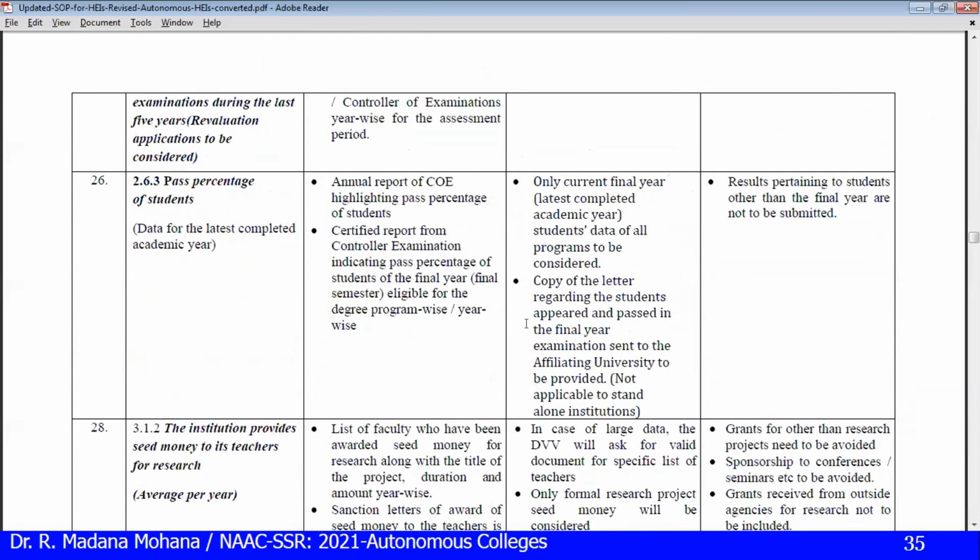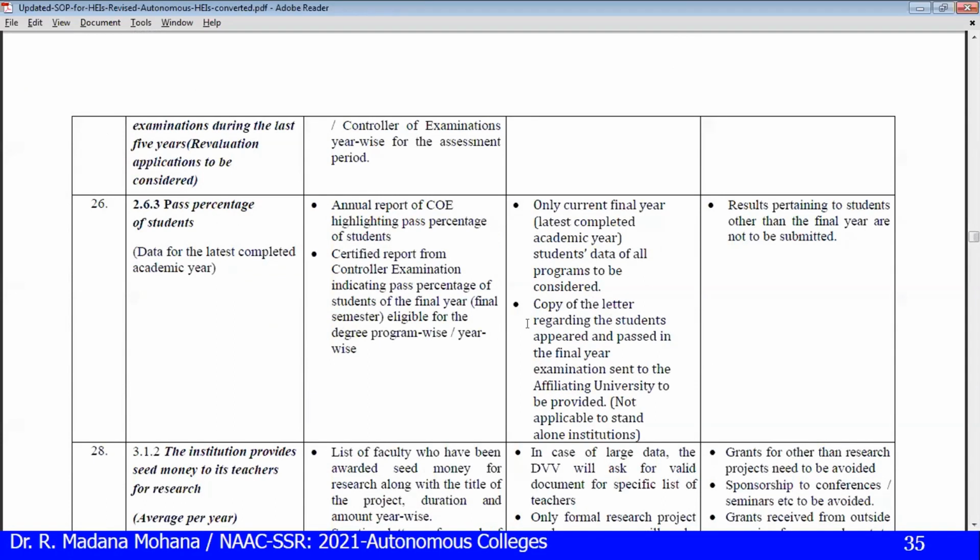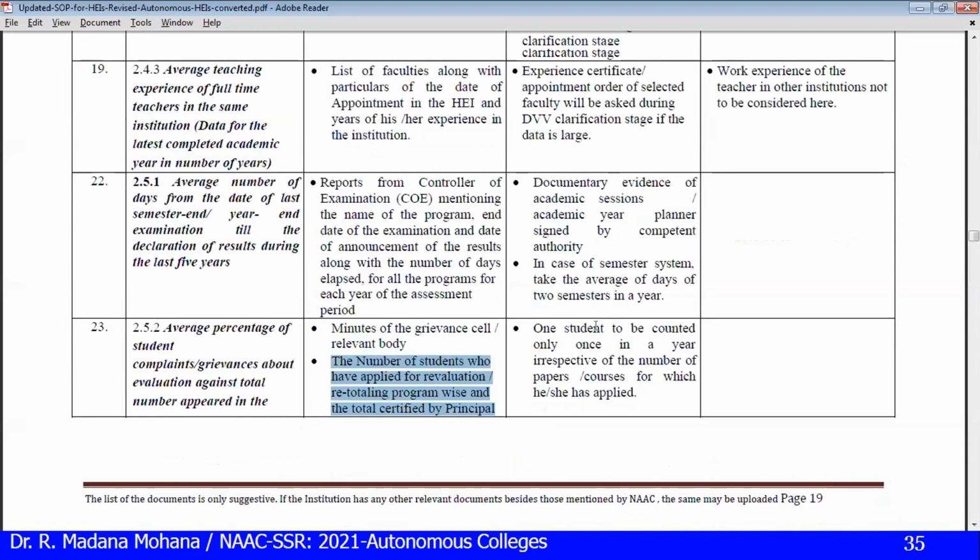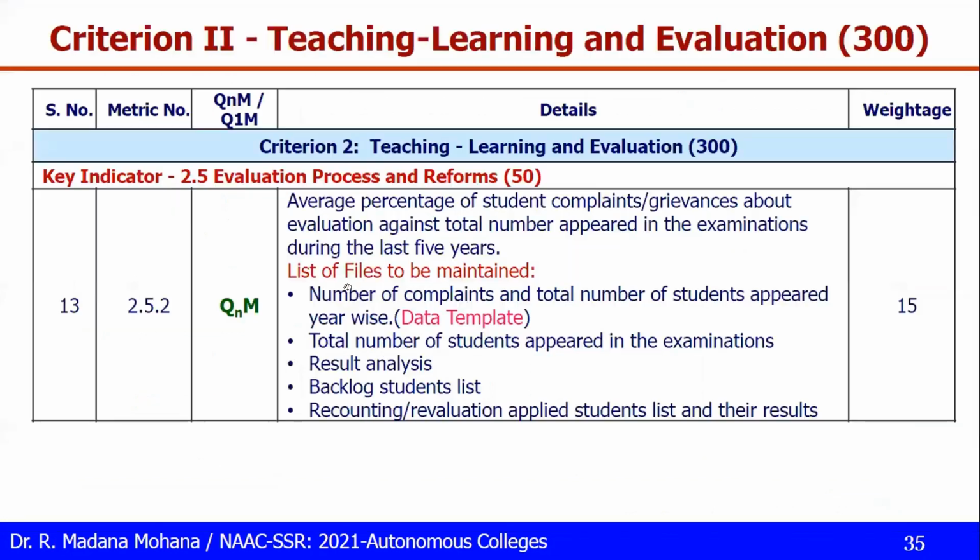So all RC, RV application forms, then results of those we have to maintain. One student to be counted only once in a year, irrespective of number of papers or courses for which she has applied. Suppose one student applied for more than one course for recounting or revaluation in a particular semester, that can be counted as only once. So these are all the SOPs.